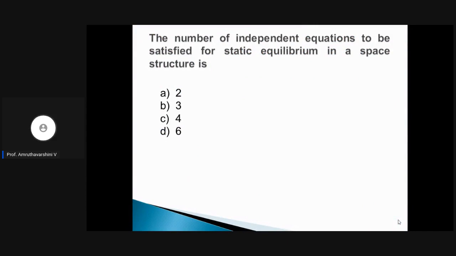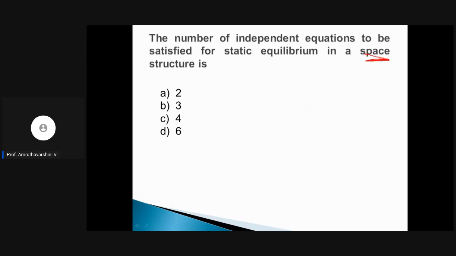The first problem for today is: the number of independent equations to be satisfied for static equilibrium in a space structure is dash. I repeat, they are asking what is the number of independent equations that are to be satisfied to say that a particular framework is in static equilibrium, which is a space structure. So the hint here is the space structure. They are saying the structure is situated in space.